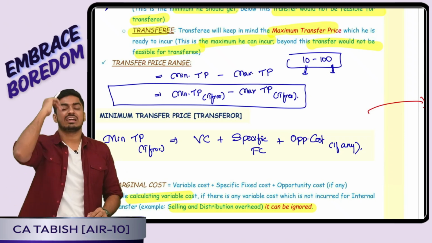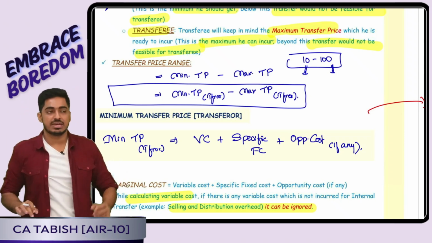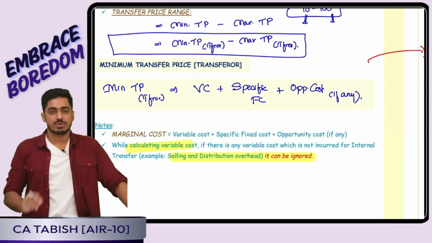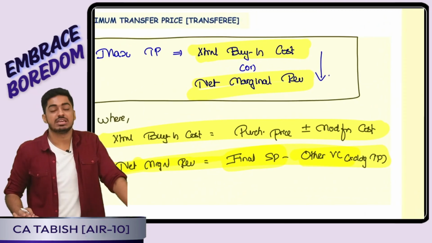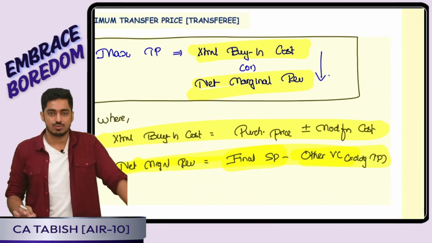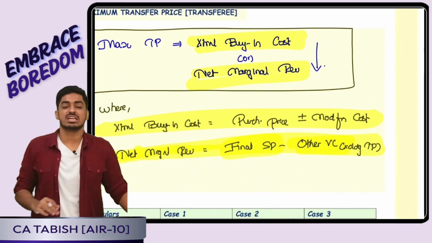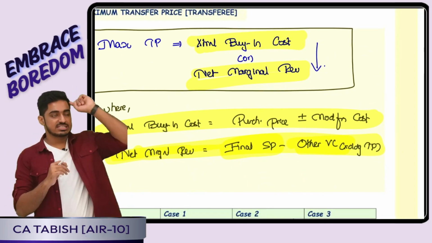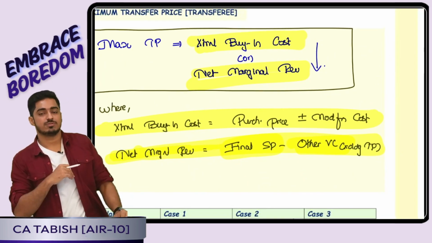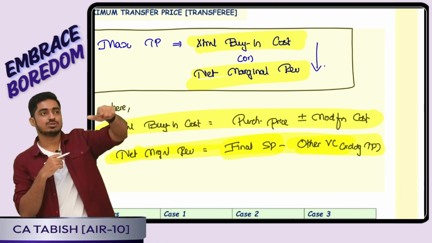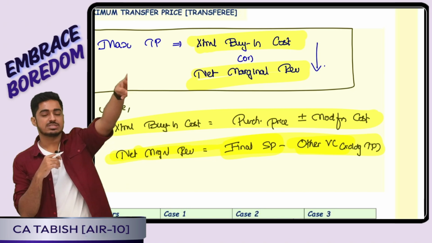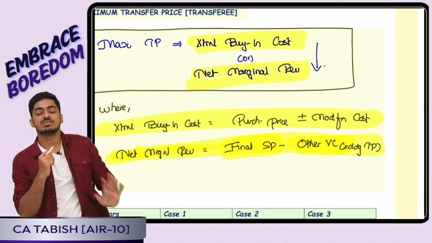Okay, what is the maximum amount transferee is willing to pay? Maximum amount buyer is willing to pay. It is the lower of the two. What are those two things, students? Yes, it is external buy-in cost or net marginal revenue, whichever is lower. Firstly, external buy-in cost, what is it? It is the external purchase price plus or minus modification. Suppose from outside I can buy a component at 100 rupees. For that I should do 10 rupees modification. That means total how much I am paying? 110. Here also maximum 110 I can pay.